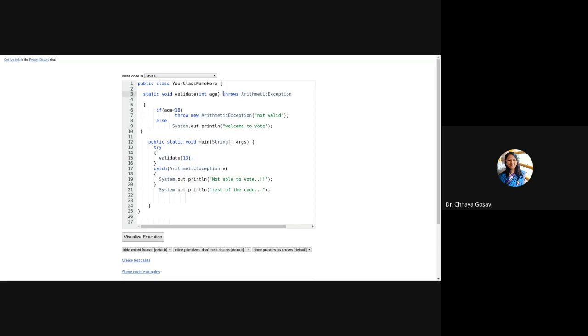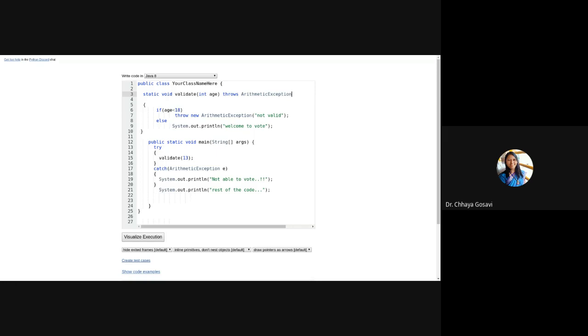So this is the throws keyword, which is followed by the list of exceptions that a particular function may throw. In this case it is throwing only one type of exception, but if it is throwing multiple types of exceptions, we have to list them in a comma separated list: ArithmeticException, NullPointerException, ArrayIndexOutOfBoundsException, like this.